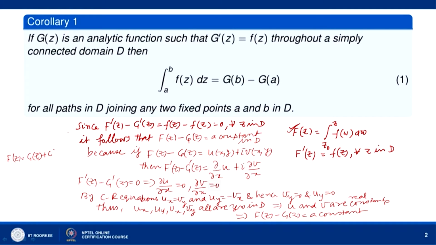Okay. Now, hence therefore, the integral over a to b of f(z) dz we may write as the integral from z naught to b of f(w) dw minus the integral over z naught to a of f(w) dw.